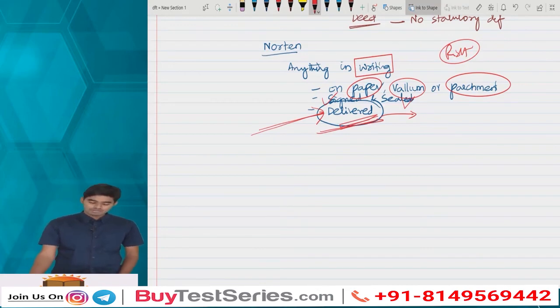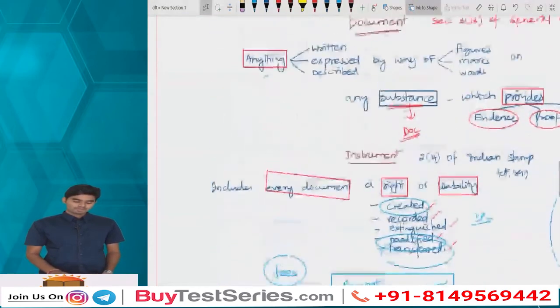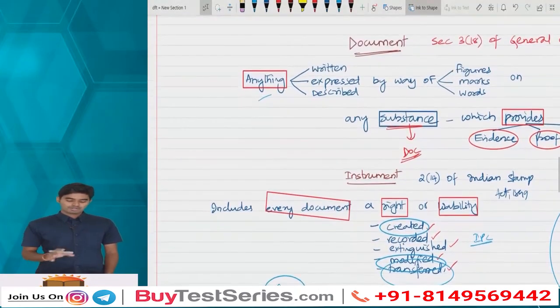Clear everyone? So tell me whether the deed is a wider term or the document is a wider term. Document is a wider term. All deeds are documents, but all documents need not be a deed, because a document may or may not create a right, and that may or may not be delivered. Clear everyone? So three things we have understood: document, instrument, and deed.